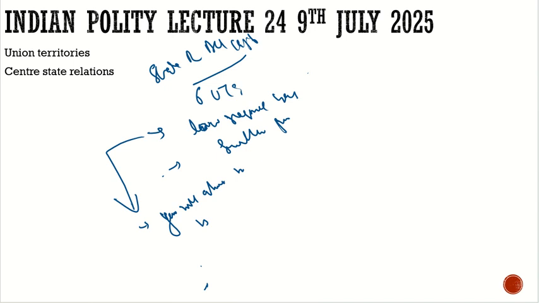And second, the smaller population. For these places, for example Andaman and Nicobar, they had a very small population. They had very minimal population. So for that, let them have a democracy, but in a different way. Let them have a democracy in an advisory capacity. They will advise the lieutenant governor on what to do and how they should govern them.